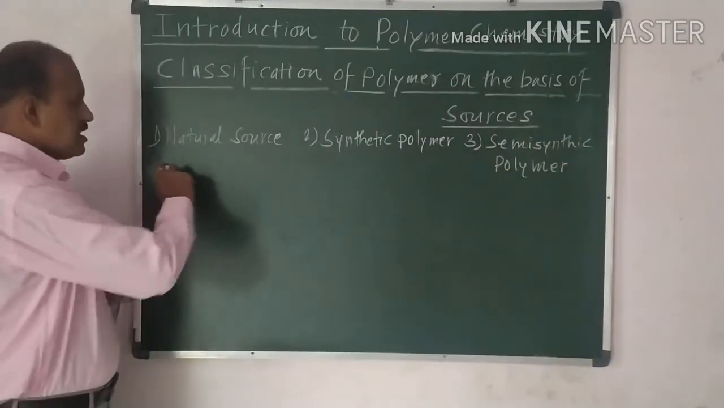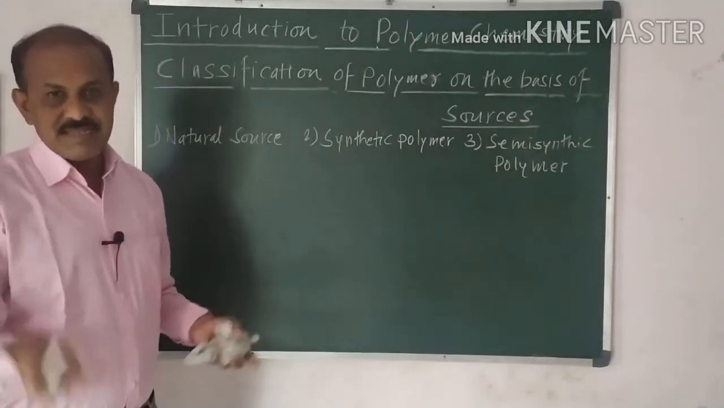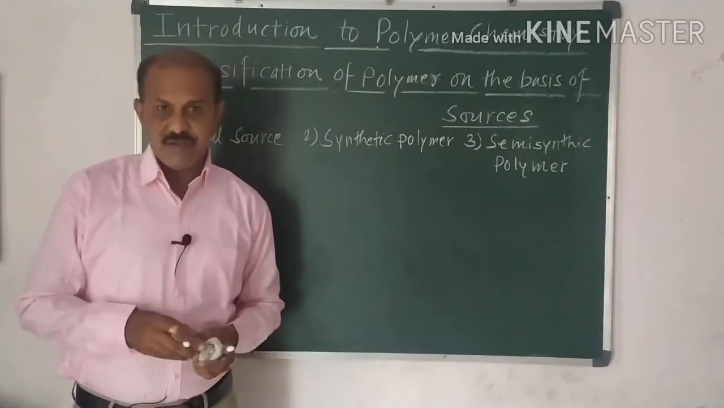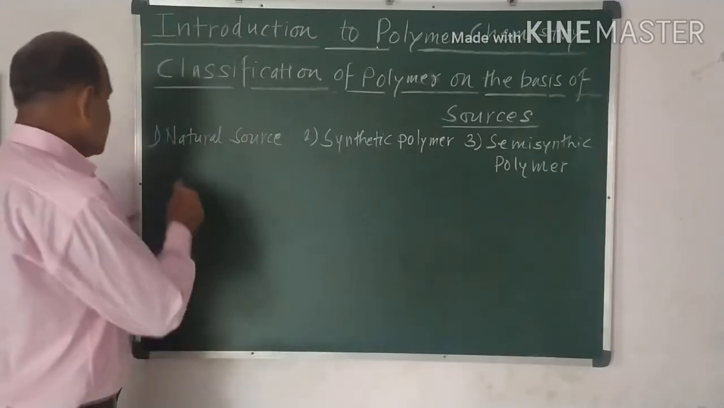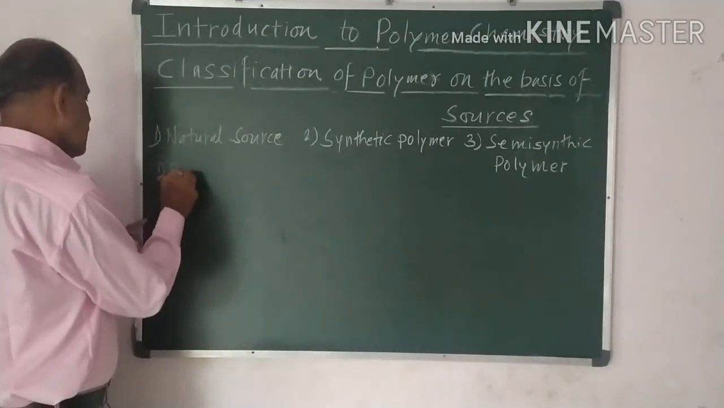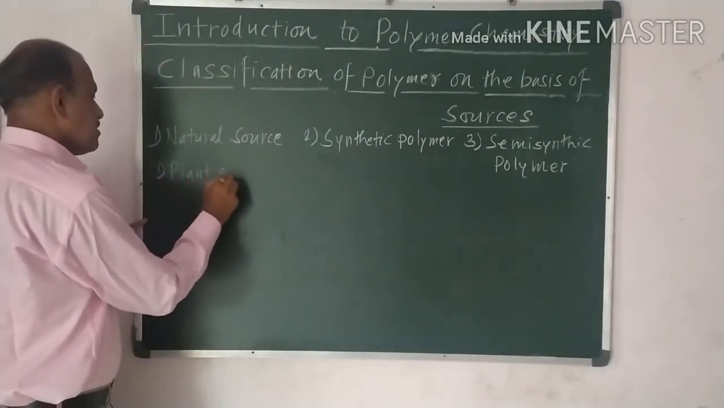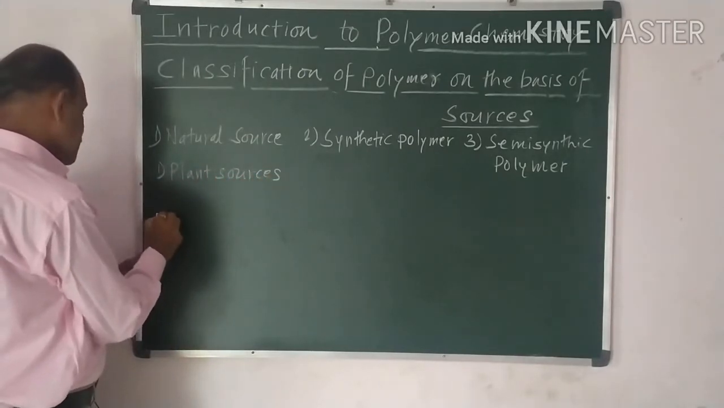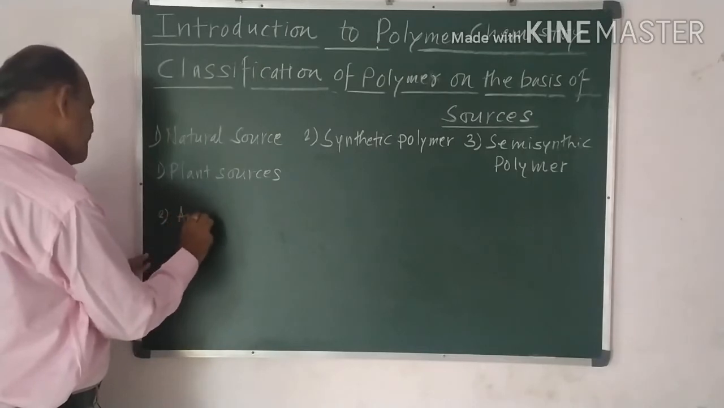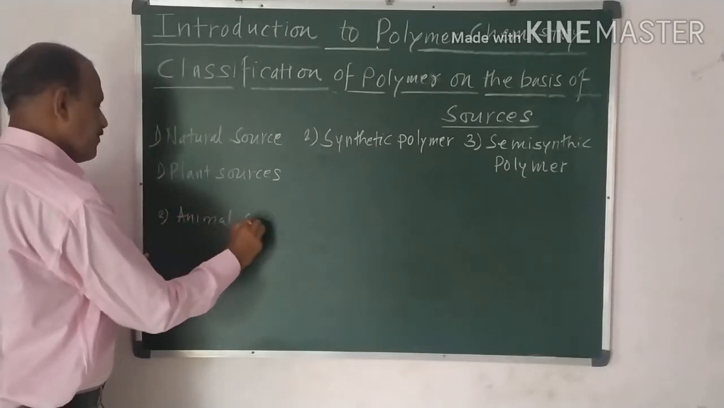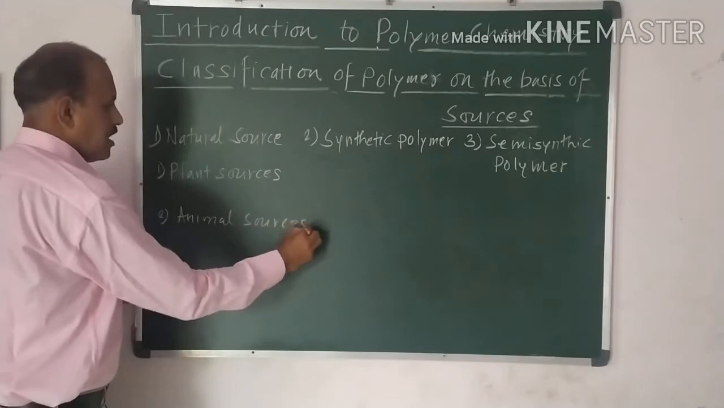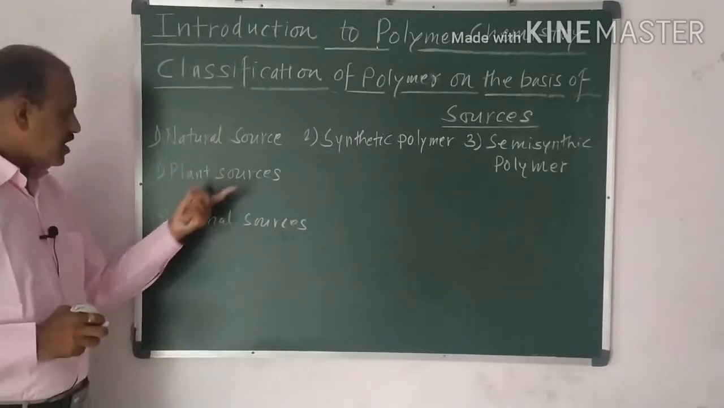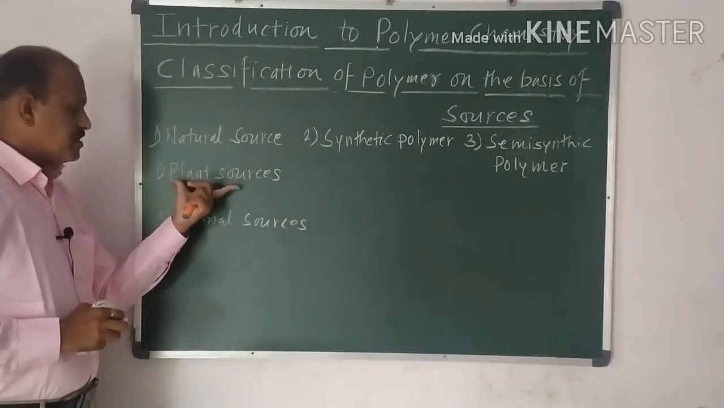In the initial source, the natural source, the name itself suggests how it is to be obtained. There are 2 sources of these polymers, one of them is plant sources, and the second one is animal sources. So in natural sources we make polymer first from plant sources.